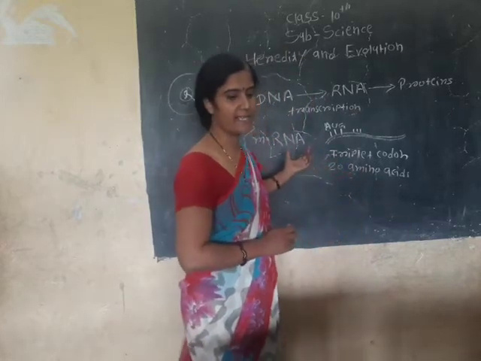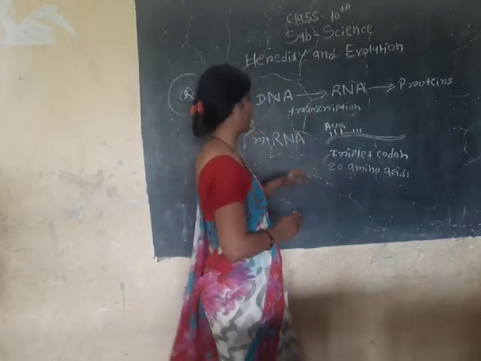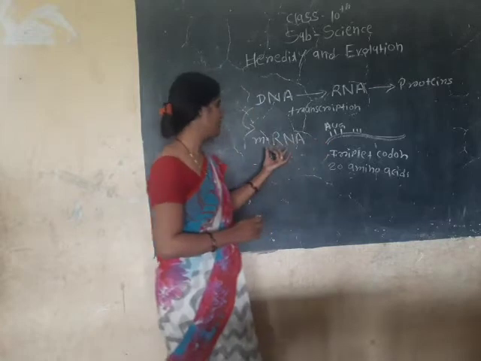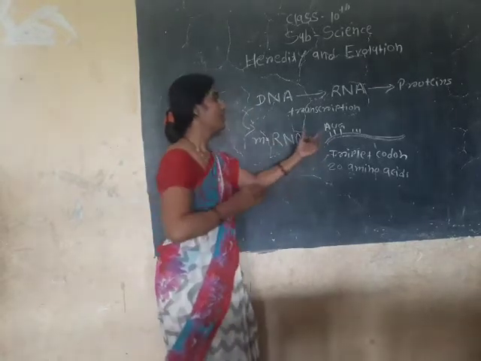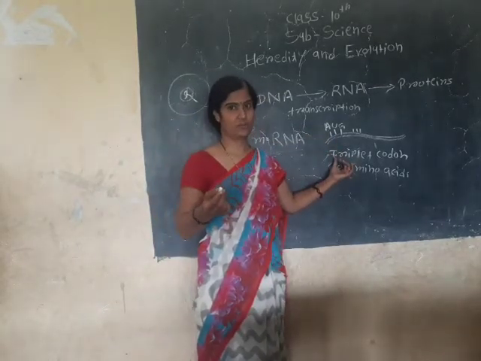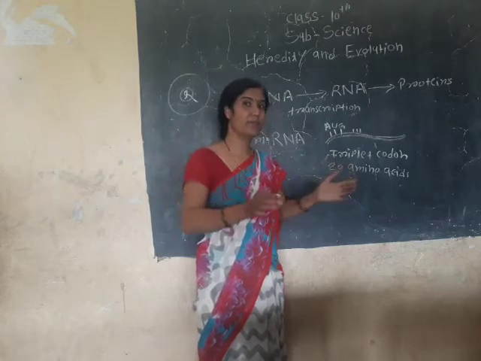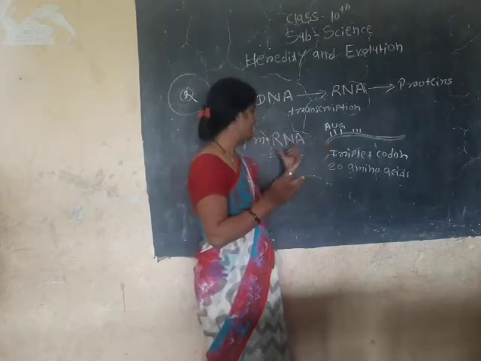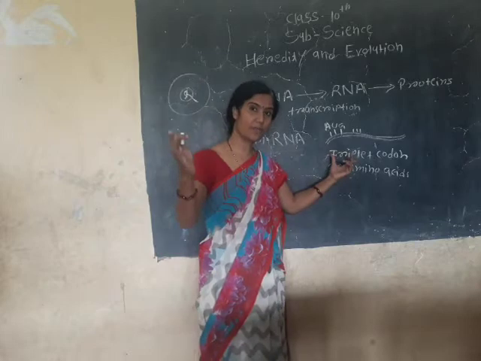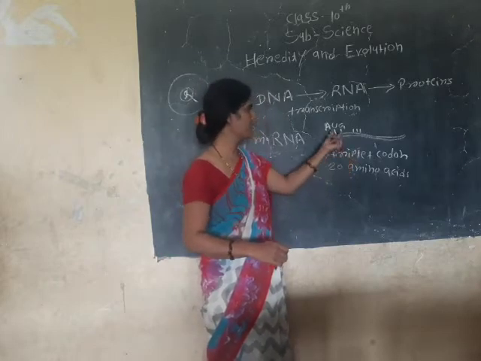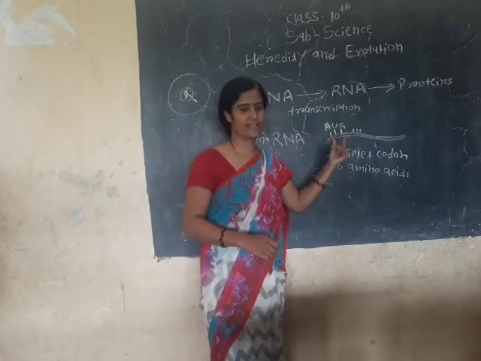So, each mRNA is made up of thousands of triplet codons. See again, that is the most important. Each mRNA is made up of thousands of triplet codons, and each triplet codon is made up of 3 nucleotides.